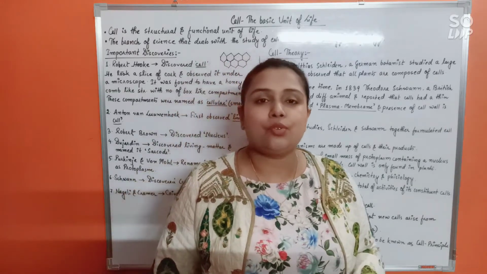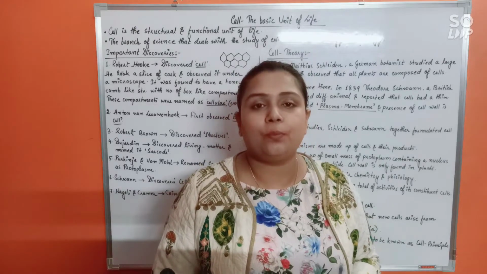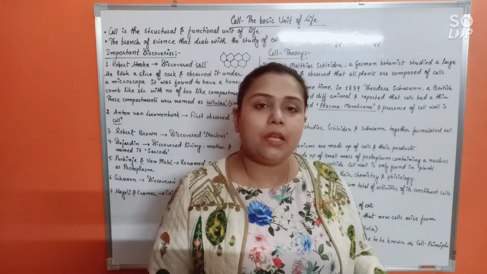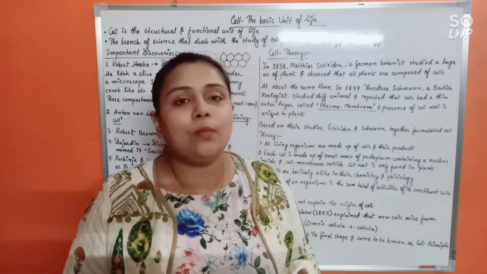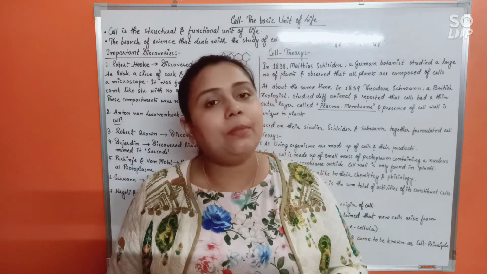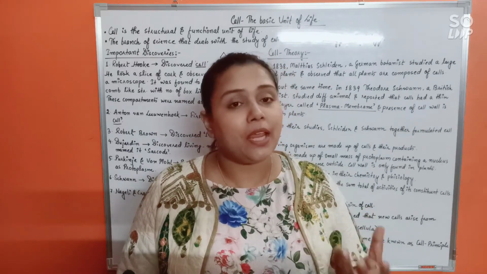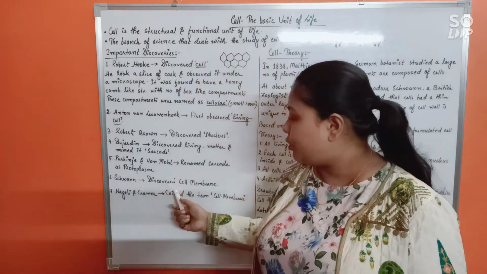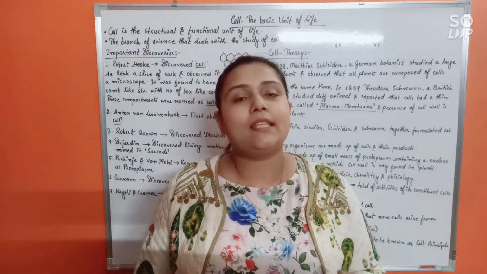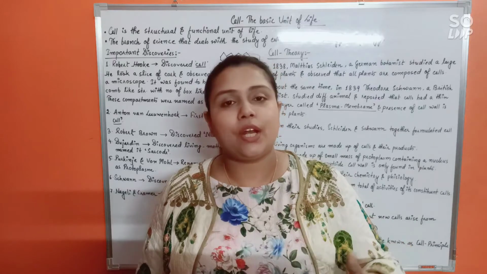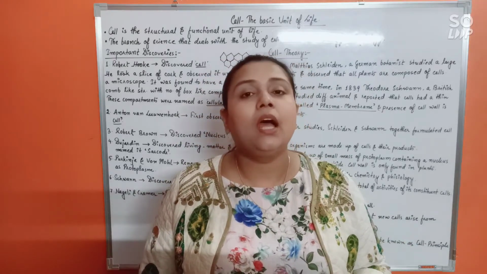Now, Theodor Schwann was observing various animal specimens under the microscope. He also drew a similar conclusion that all animals are made up of cells. Not only that, he also observed a marked difference between animal and plant cells. In the animal cell, the outermost membranous structure that he had already discovered is the cell membrane.